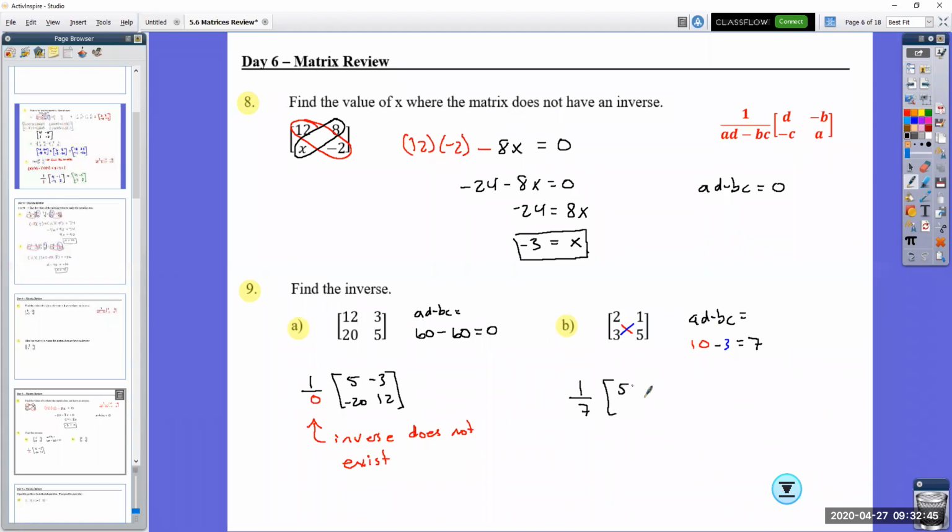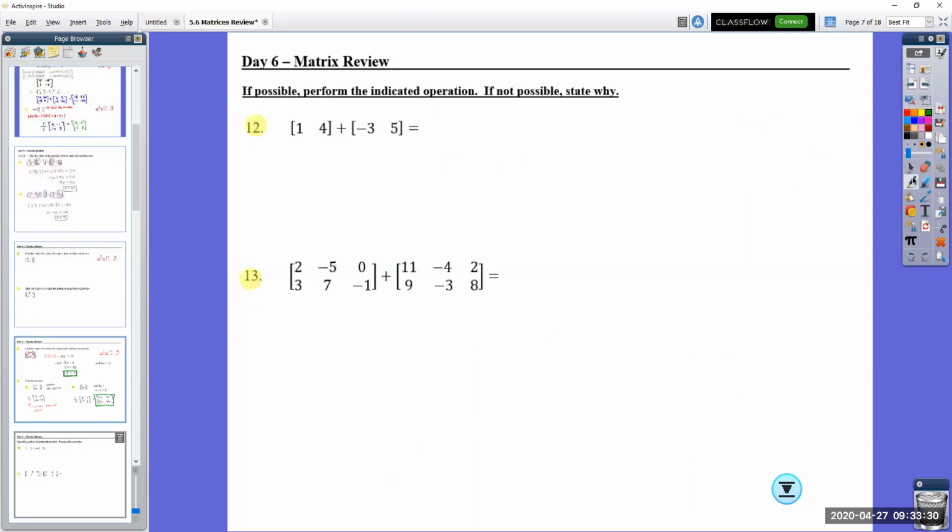I'm switching my A and my D values, so those switch places. These switch signs. And I'm going to multiply it through. 1/7 times 5 is 5 sevenths. -1 times 1/7 is -1 seventh. 1/7 times -3 is -3 sevenths. 1/7 times 2 is 2 sevenths. So nothing too bad about that. Okay, I'm going to make these stand out a little bit more.